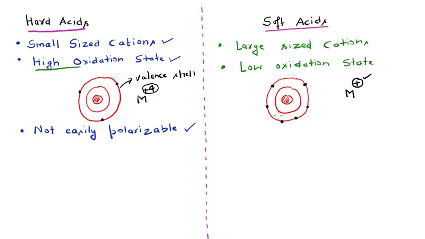Okay, so under such circumstances, if the metal ion is present in low oxidation state, it will be easily polarizable. The electron cloud here can be easily distorted, right? So if the electron cloud is easily distorted, I can write here that such kind of soft acids are easily polarizable. Okay, so I hope that you already know about polarizability and electron distortion.